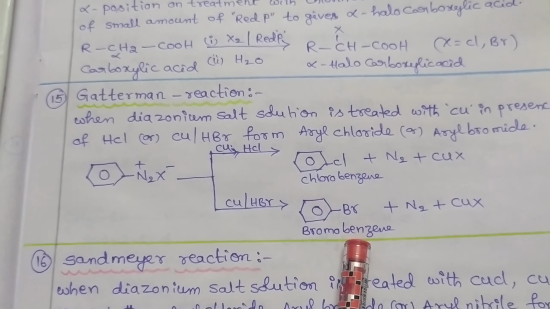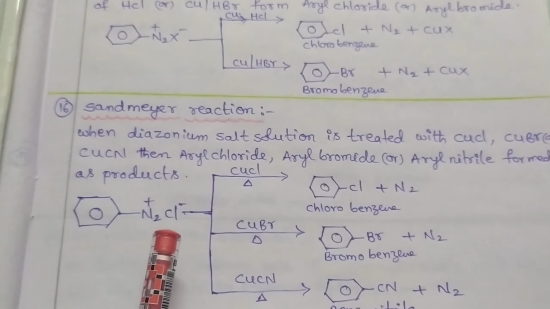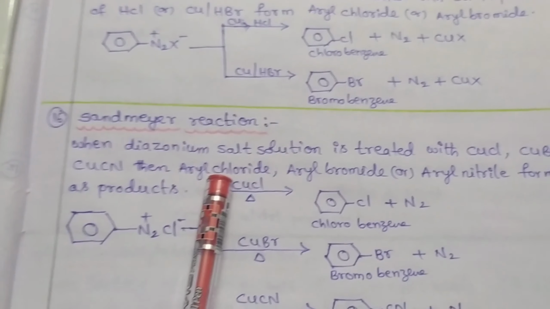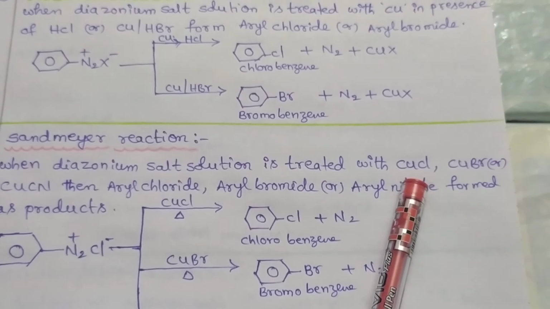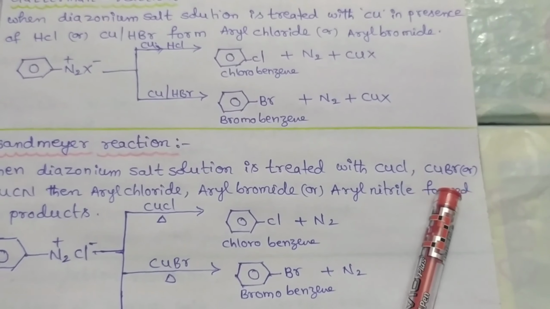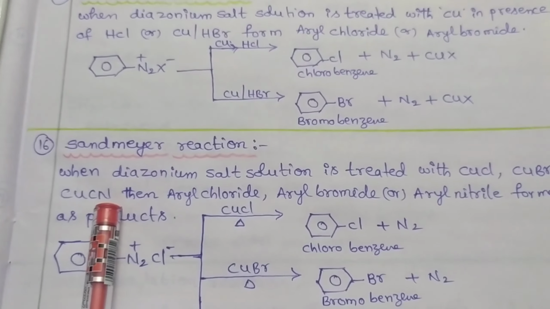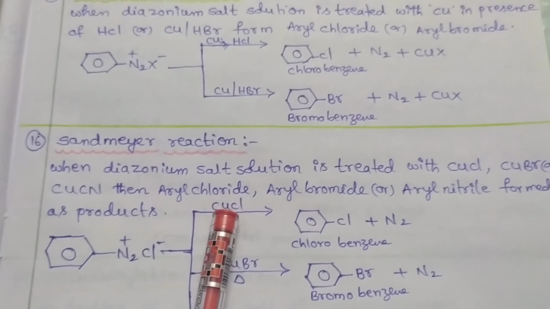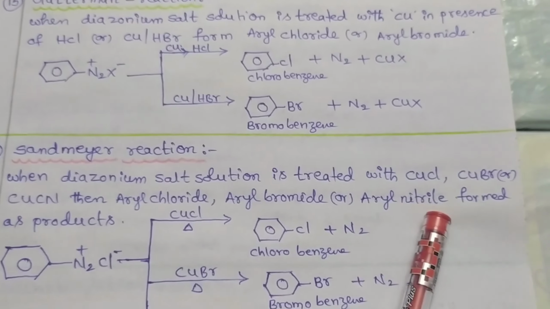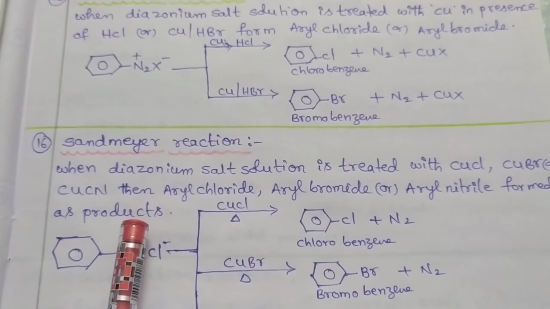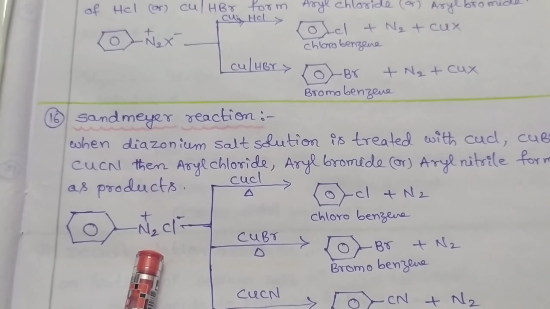Next we discuss the Sandmeyer reaction. When a diazonium salt solution is treated with cuprous chloride CuCl, cuprous bromide CuBr, or copper cyanide, then aryl chloride, aryl bromide or aryl nitrile is formed as a final product. This is a benzene diazonium salt solution.